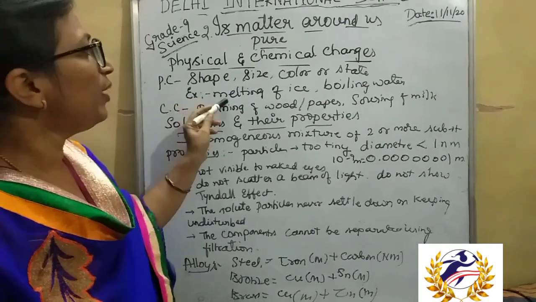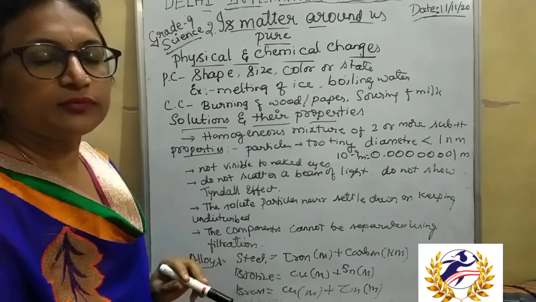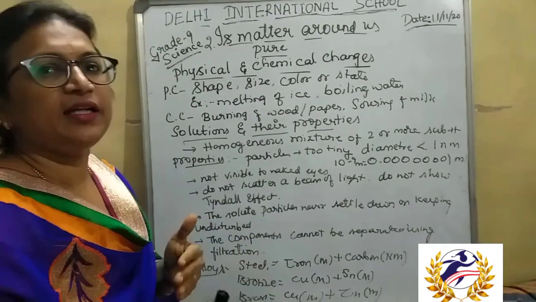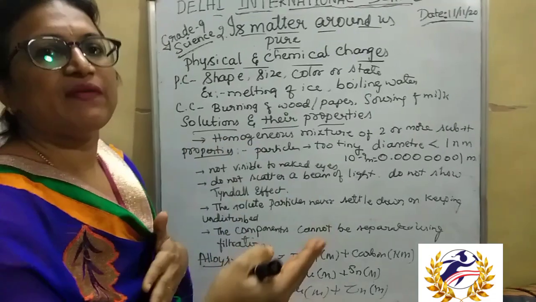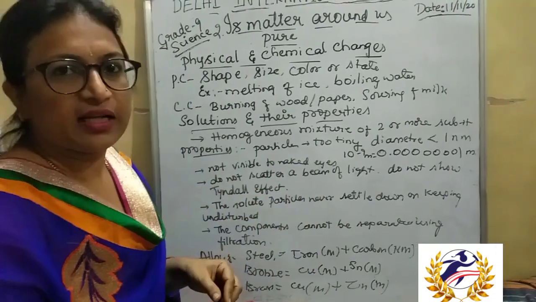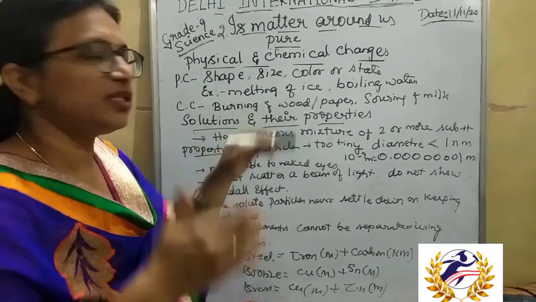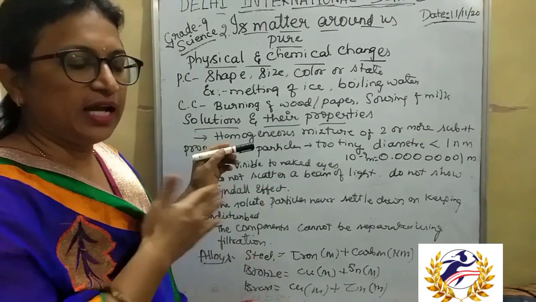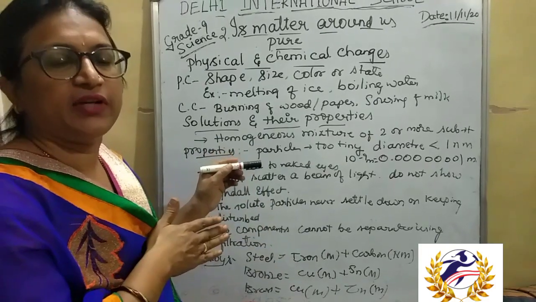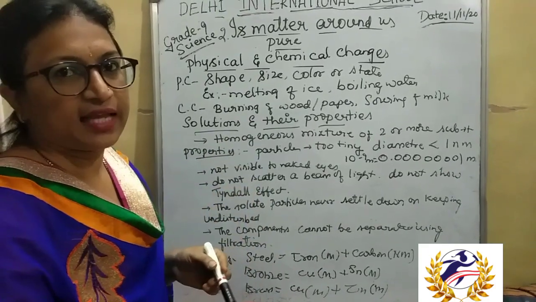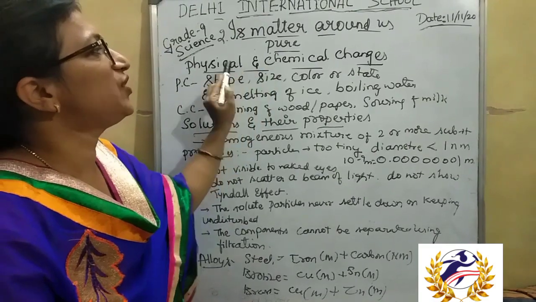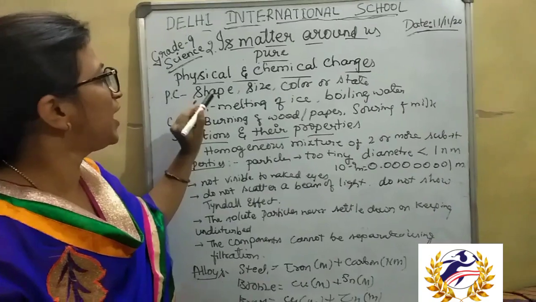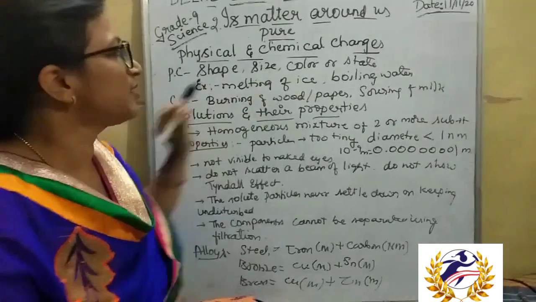For example, when ice melts, the state changes from solid to liquid, and further heating of that water leads to evaporation and it turns into water vapor, a gas, isn't it? Once it is cooled, again it is converted into water, and when it is frozen, it is converted into ice. Like that, only physical properties change, that is the shape, size, color or the state.